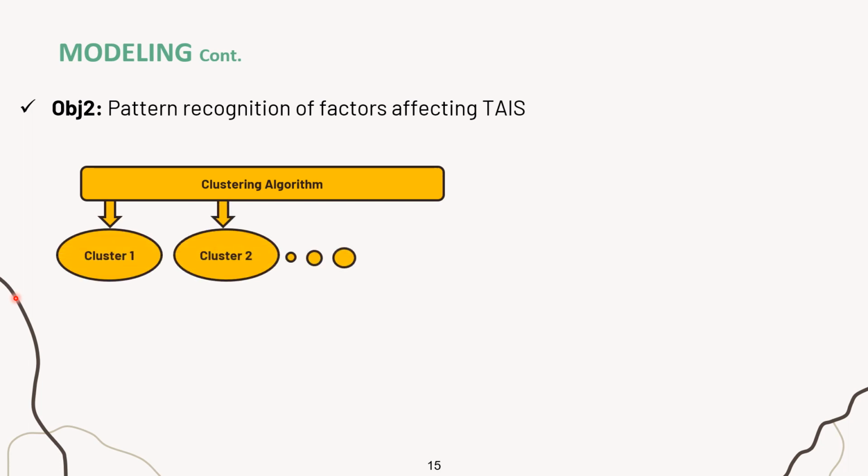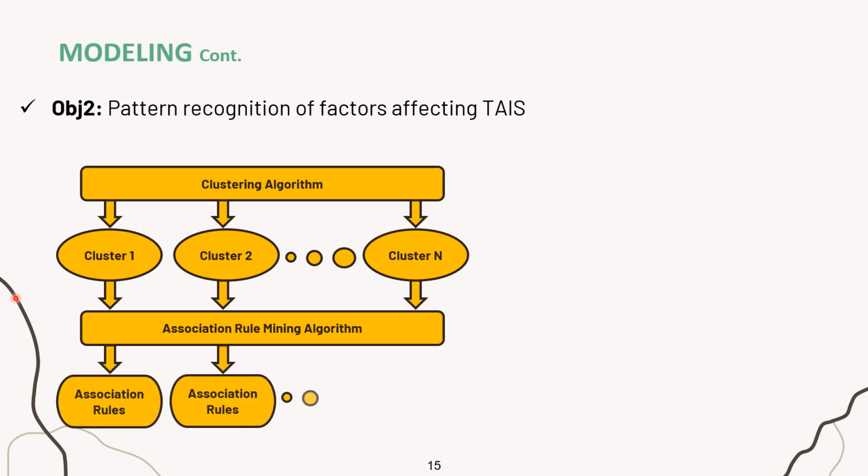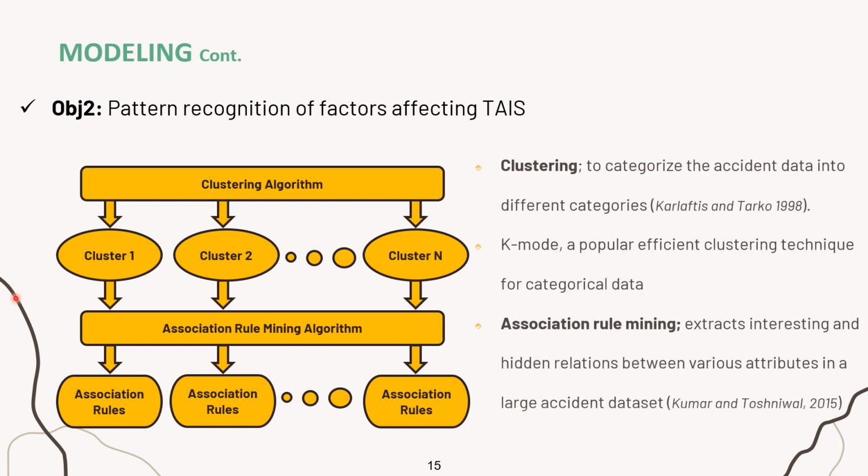After getting the appropriate segmentation of the dataset, our next task will be characterization of each cluster and applying association rule mining to realize what patterns are governed in terms of crash severity in each cluster. By rule mining, we can extract hidden relations between various attributes in a large dataset like accident data.